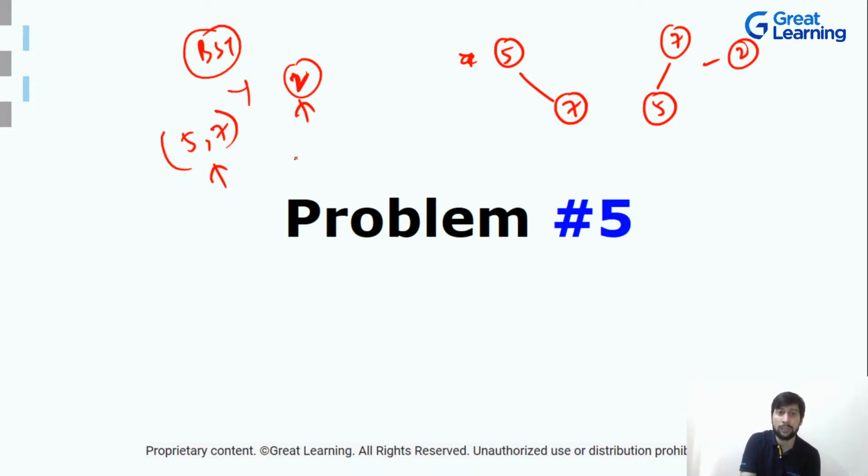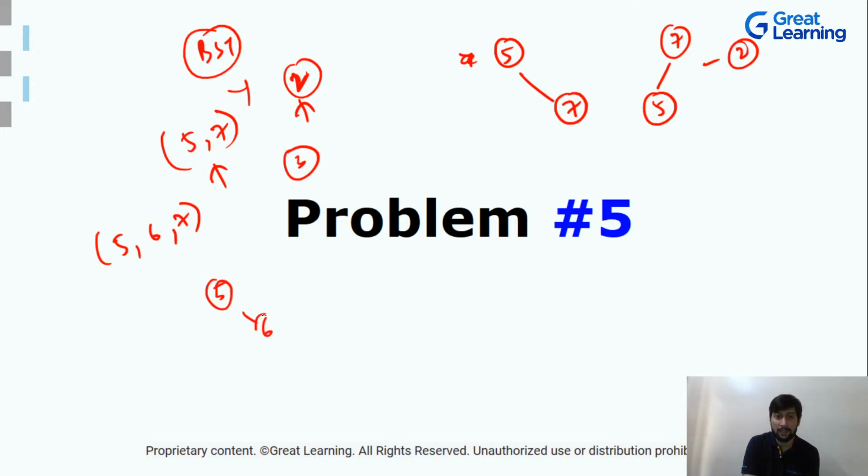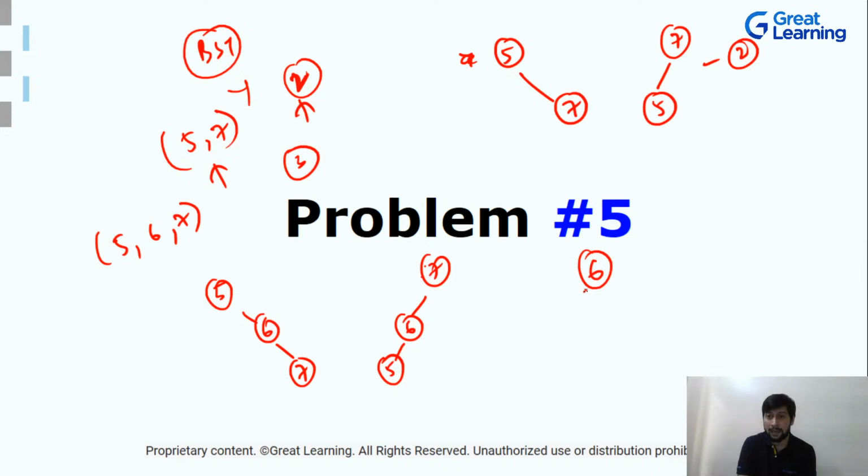Now if I give you three nodes, one is 5, another is 6, and another is 7, anything. The first BST can be 5, 6 and 7. What is the second BST? You can have 7, 6 and 5. You can have 6 in between and 5 over here and 7 over here.